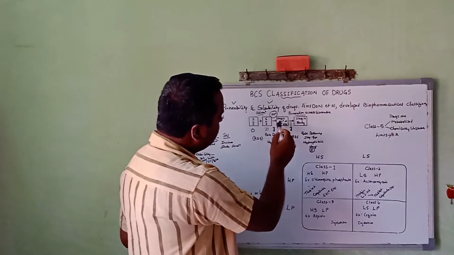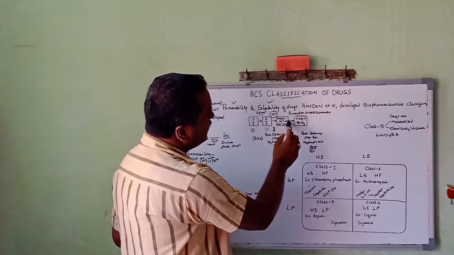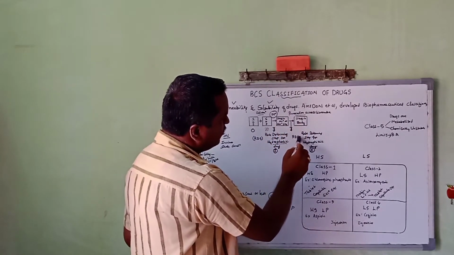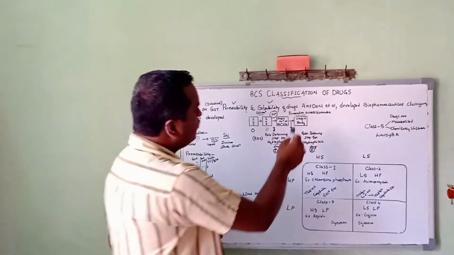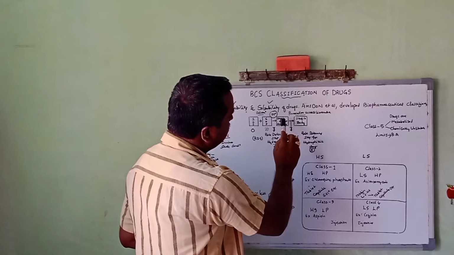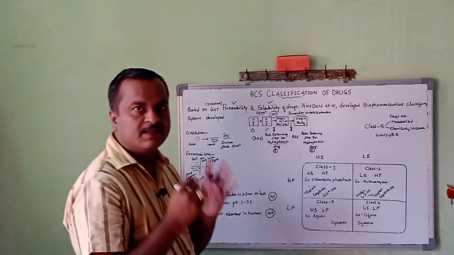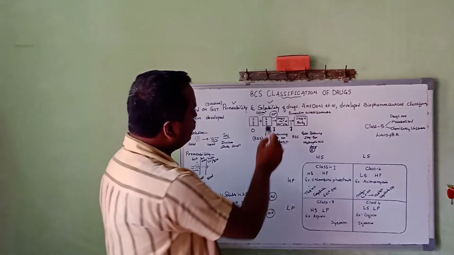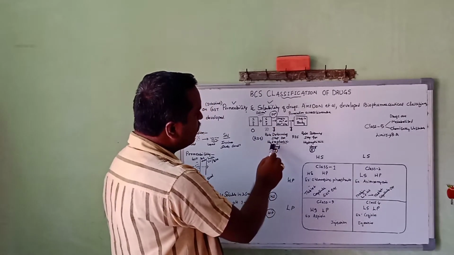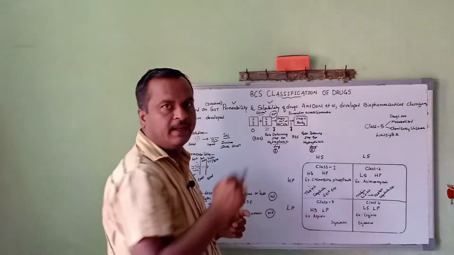And if the drug dissolves in the dissolution media, the next rate determining step applies to hydrophilic drugs. Here, the permeation of the drug from the GI fluid through the GI membrane is the second rate limiting step for the drugs. So totally there are two rate determining steps: one is dissolution, another is permeation across the membrane.